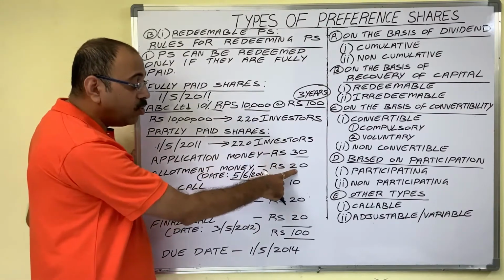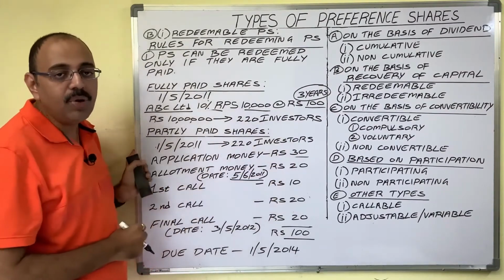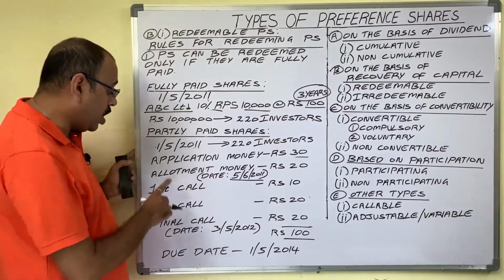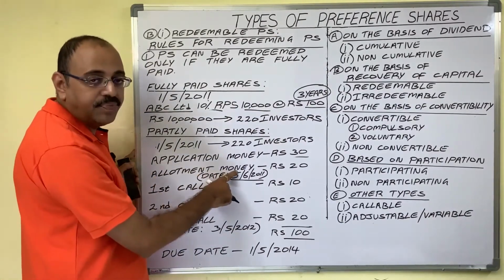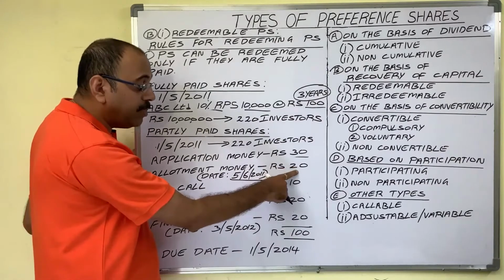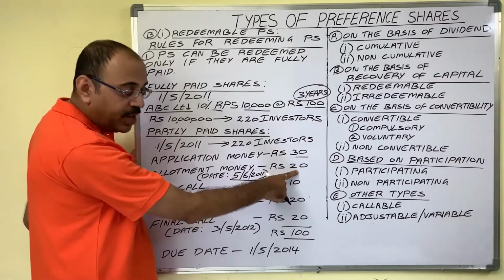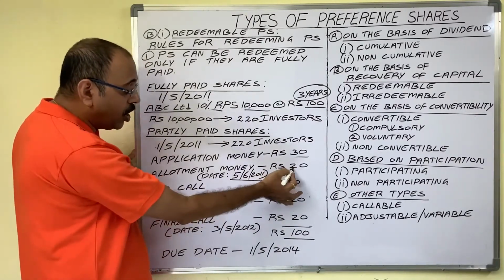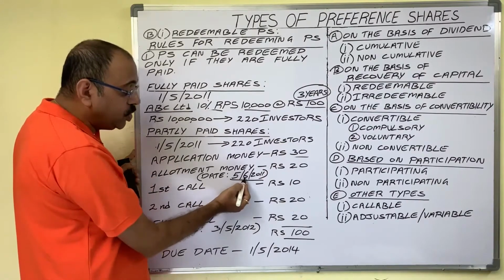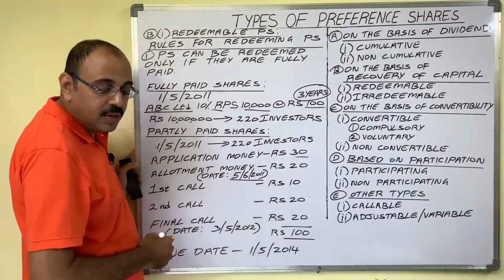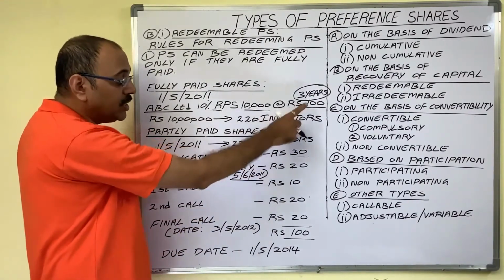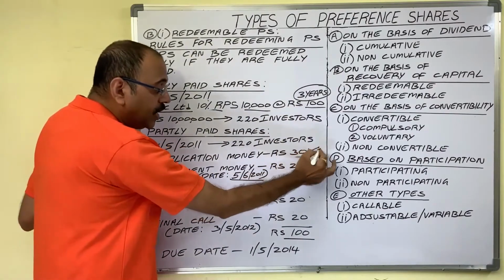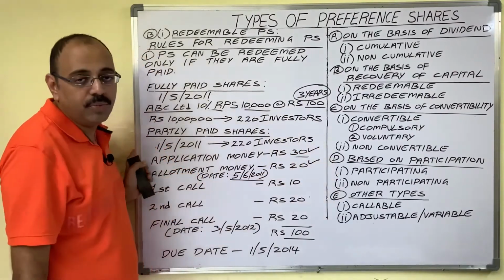Then they have to pay second installment money to company. That amount is called allotment money. Say allotment money per share is 20 rupees. Company collected this allotment money on 5th June 2011. So out of 100 rupees, company collected 30 plus 20, 50 rupees.